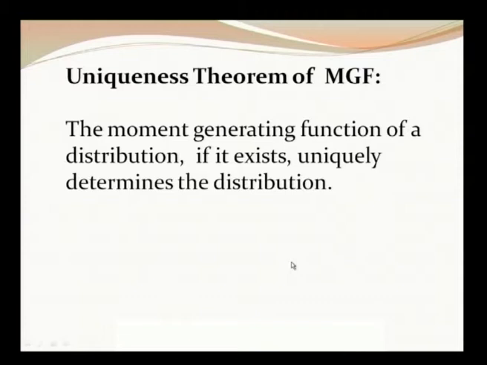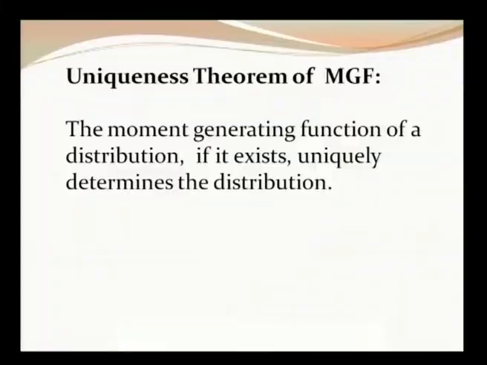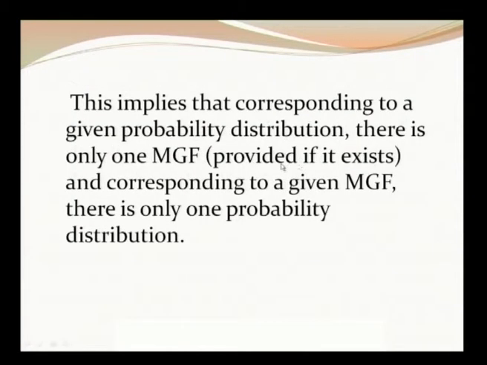There is a uniqueness theorem for MGF. That is, the moment generating function of a distribution, if it exists, and it means the moment generating function of all distributions need not exist, but if it exists, it uniquely determines the distribution. It means corresponding to a given probability distribution there is only one MGF, provided it exists, and corresponding to a given MGF there is only one probability distribution.